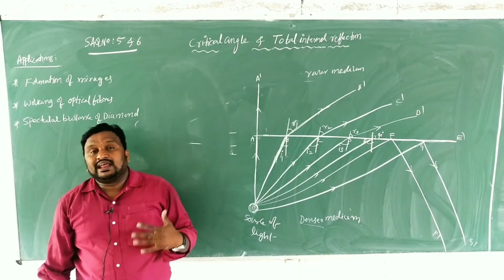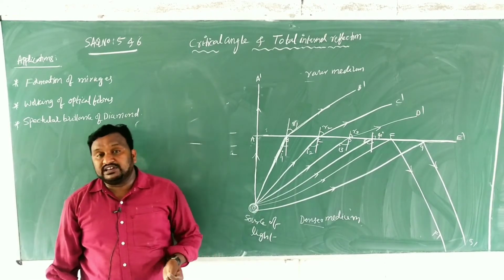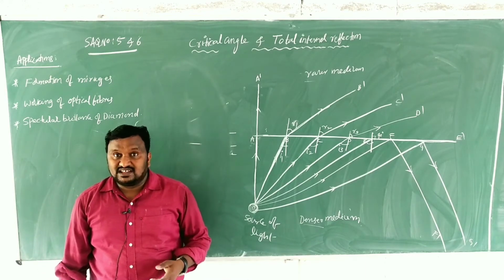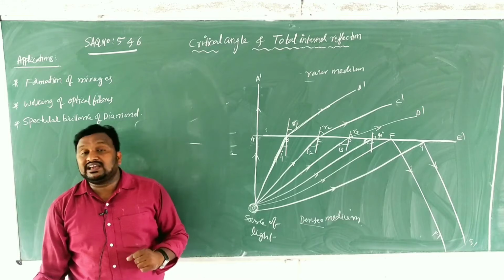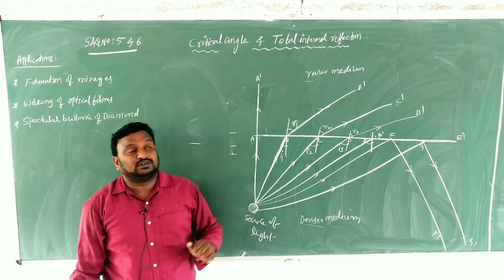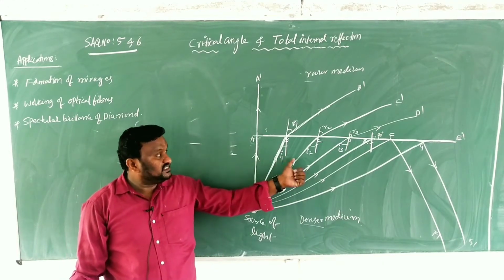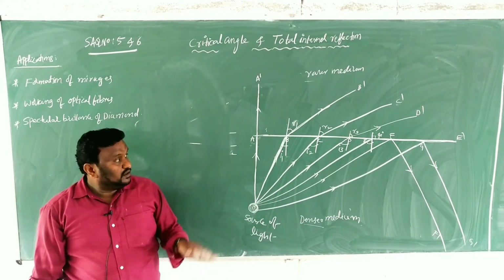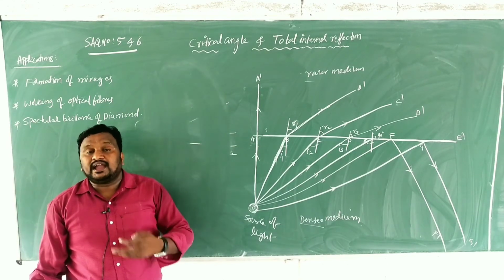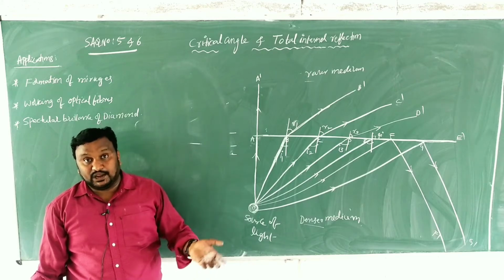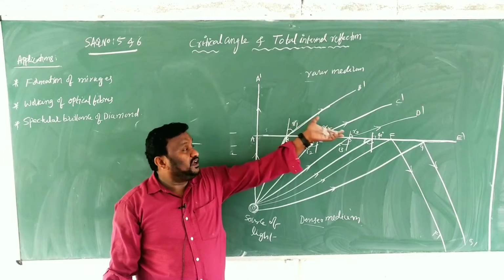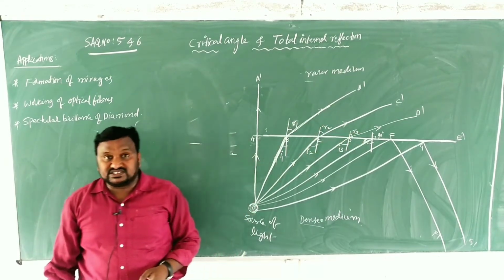That means we are increasing the angle of incidence. When we increase the angle of incidence, the angle of refraction also increases. That is shown by the second, third and fourth ones. First, second, third, fourth. Clear? When I is 0, R is also 0. After that, as the angle of incidence increases, the angle of refraction also increases.